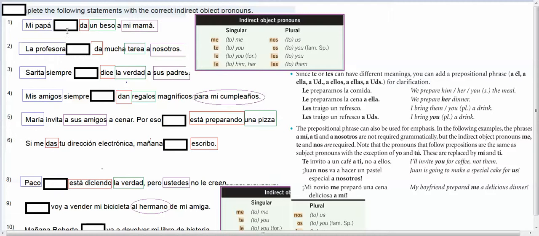Because often in Spanish, they'll use both the indirect object pronoun and the indirect object. So we want the indirect object pronoun that matches the indirect object in our sentence. Well, mi mamá is our indirect object, so we would want to say my dad gives a kiss to her, and her would be le, so that's what I'm going to plug in here.